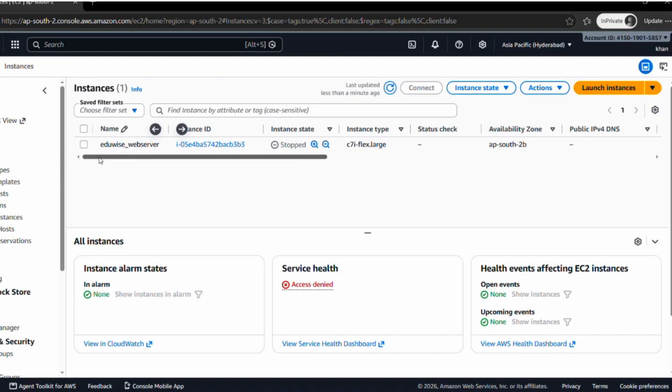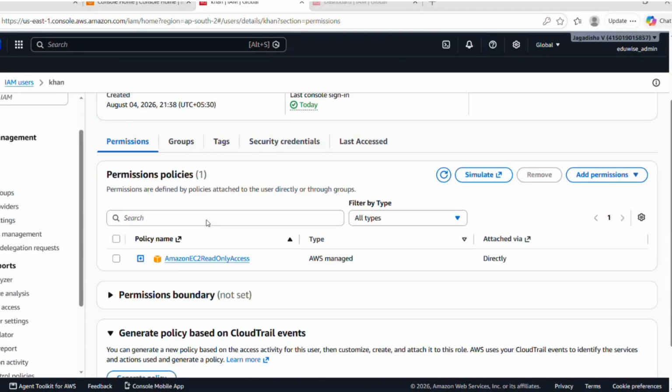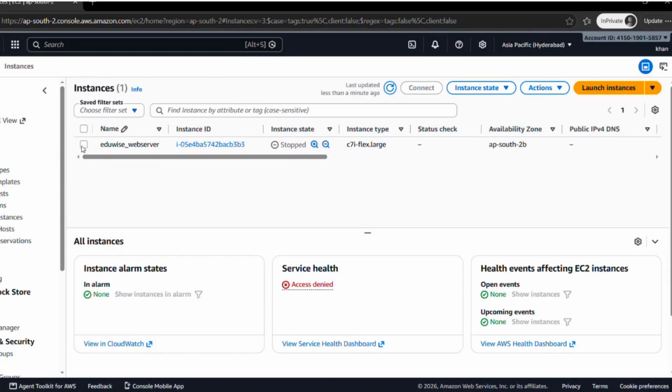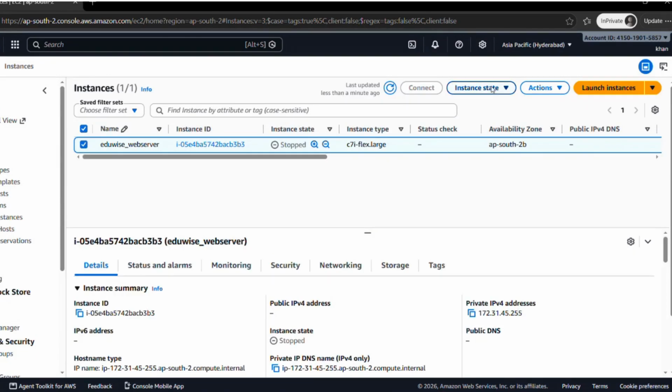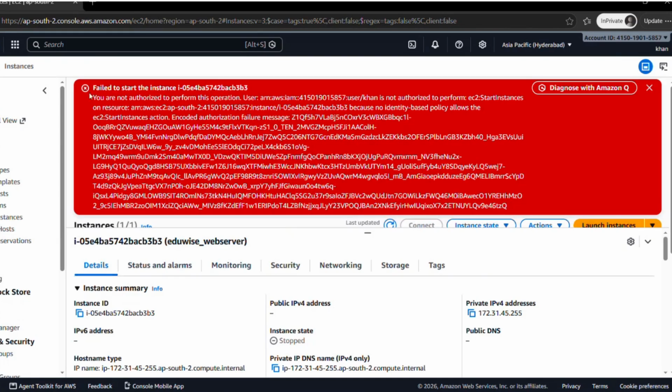Khan user has only read-only access to this EC2. That thing you can verify here. See, Amazon EC2 read-only access we have granted to the Khan user. I will try to start this server from the Khan user. See, I have chosen this particular server and I'm trying to start it. Here you are getting an error, failed to start the instance.